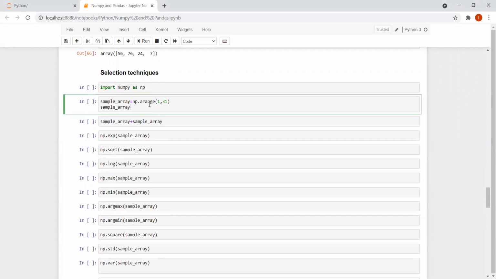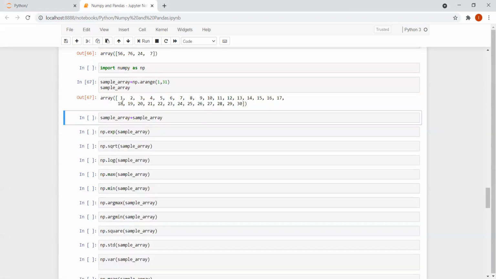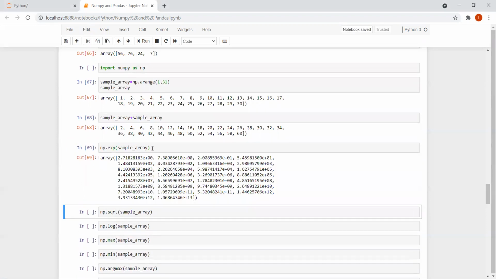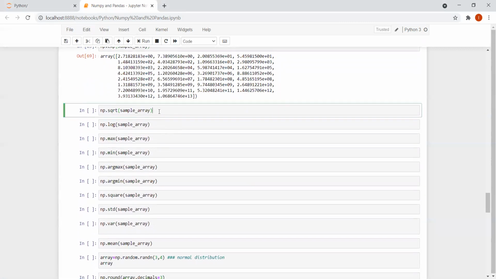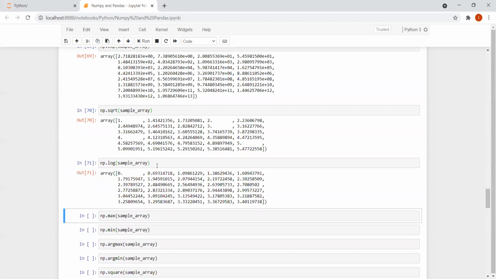This is very important. I have written sample underscore array is equal to np dot arange 1 comma 31. So what would be the output now? Yes, 1 to 30, right? In case I write sample underscore array plus sample underscore array, what will happen? This will get added up. Then if I write np.exp, I'll get exponential values for all the numbers ranging from 1 to 30. If I write sqrt, I'll get the square root from 1 to 30. If I write log, I'll get the logarithm value.